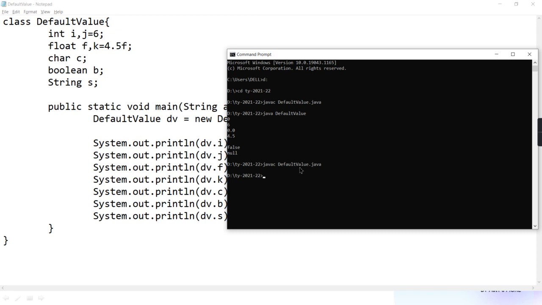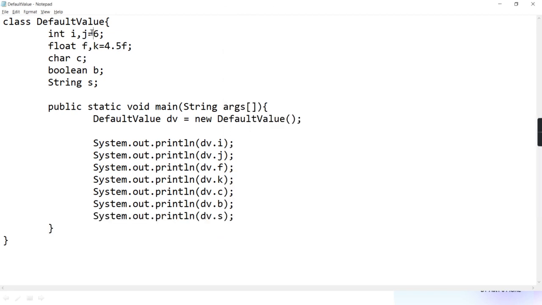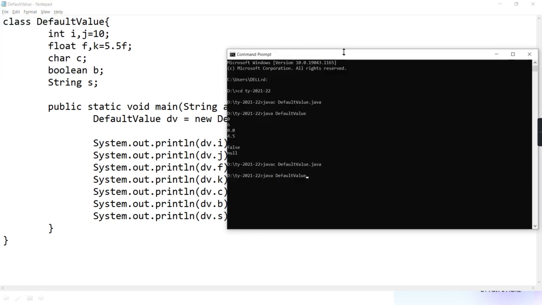See here, again I am compiling, again I am running, only just to make the change. Here we'll just modify it, so that we'll come to know. Here we'll take it 10 and here I'll make it 5.5. Okay? See here, I'm compiling it, I'm running it. Can you see the default values?